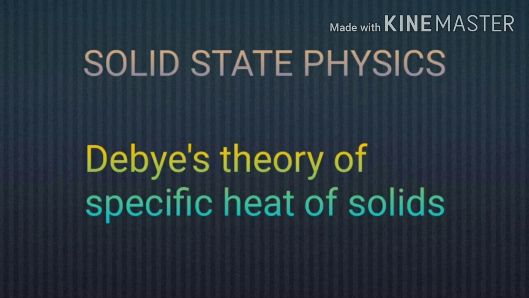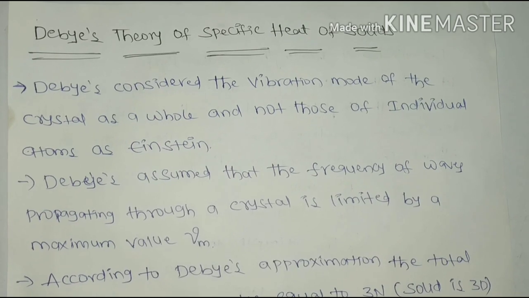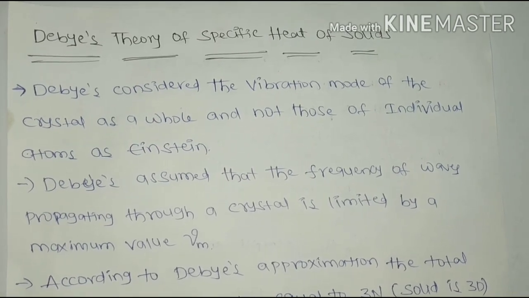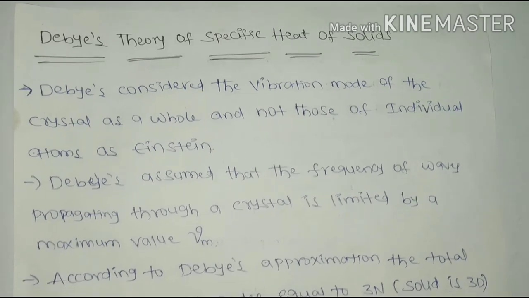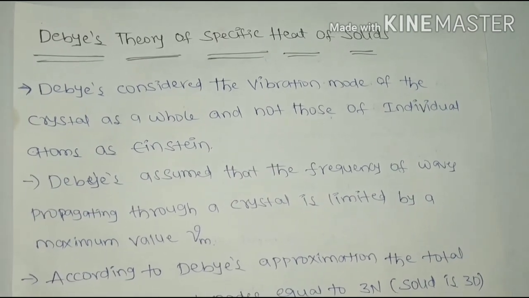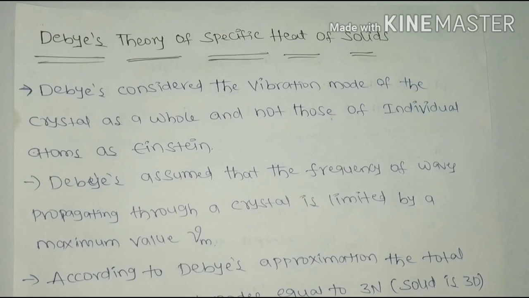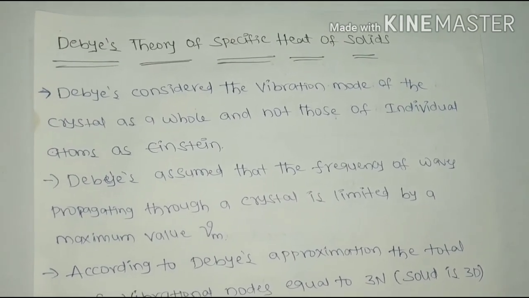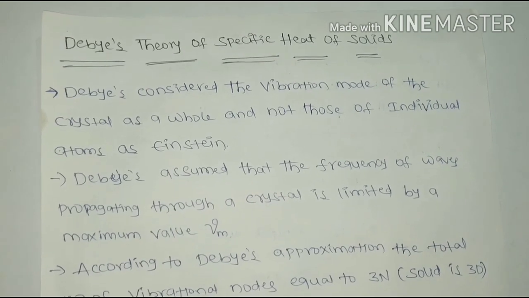In this video, we discuss Debye's theory of specific heat of solids. Debye considered the vibration modes of the crystal as a whole, not as those of individual atoms like in Einstein's theory. In Einstein's theory, Einstein assumed all the oscillators are individual oscillators, but Debye considered the crystal as a whole.